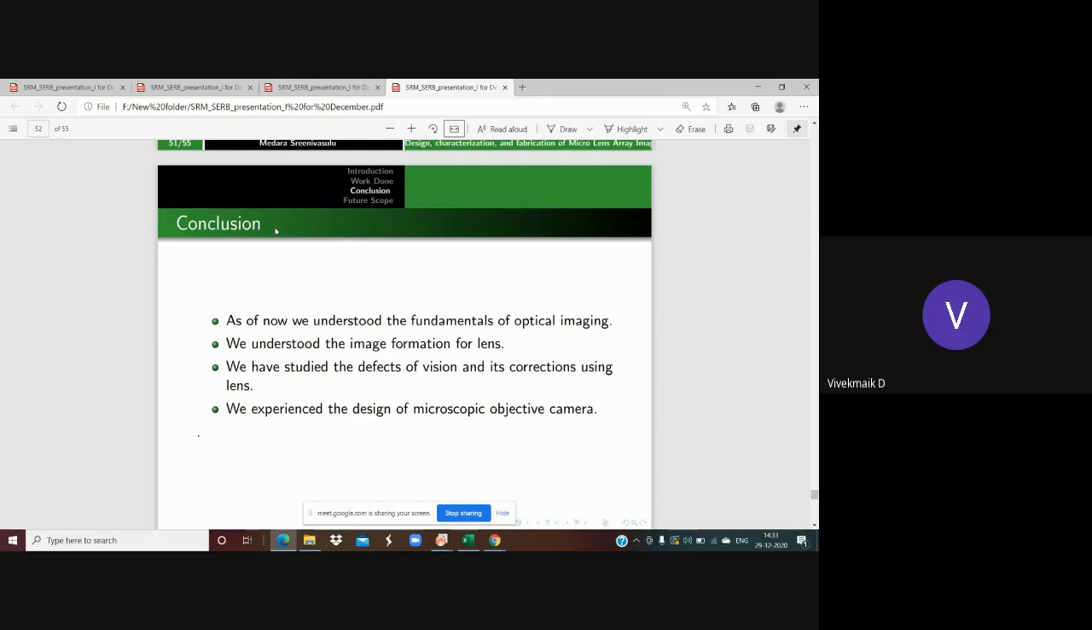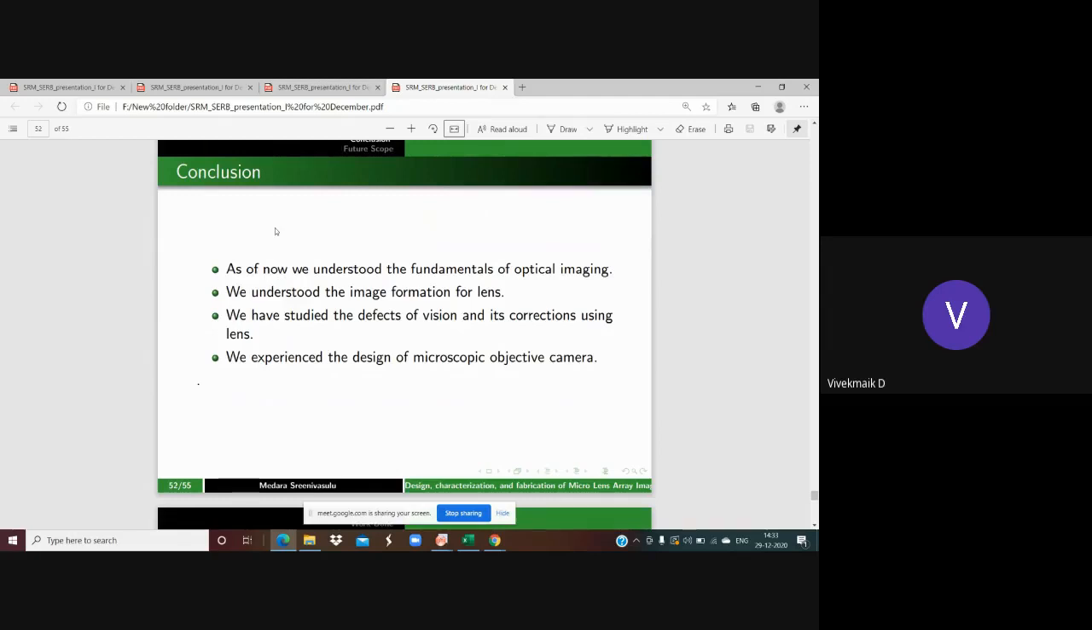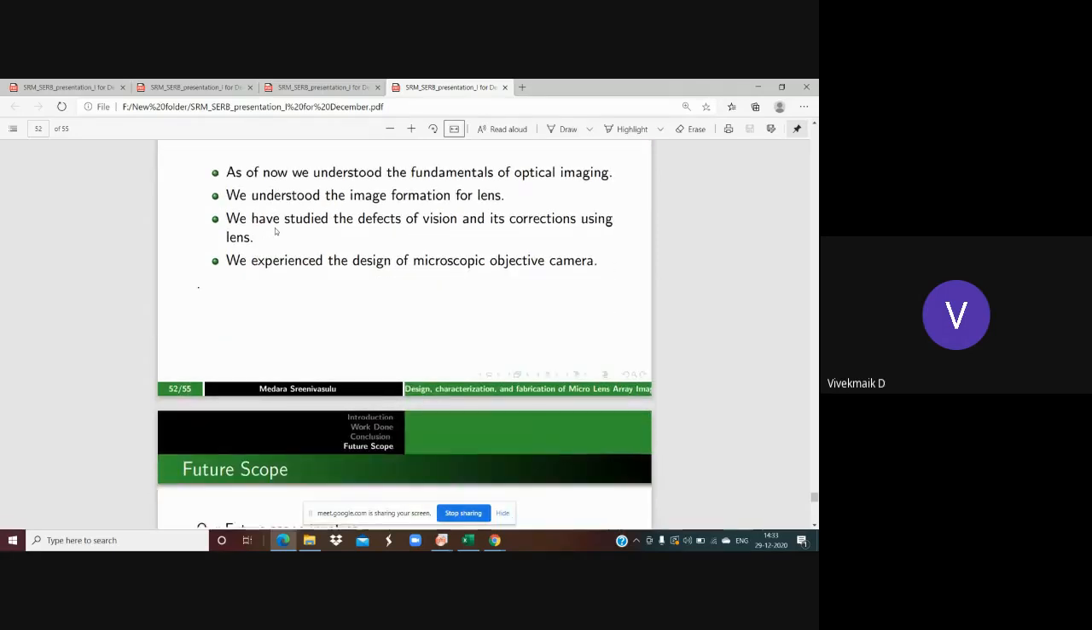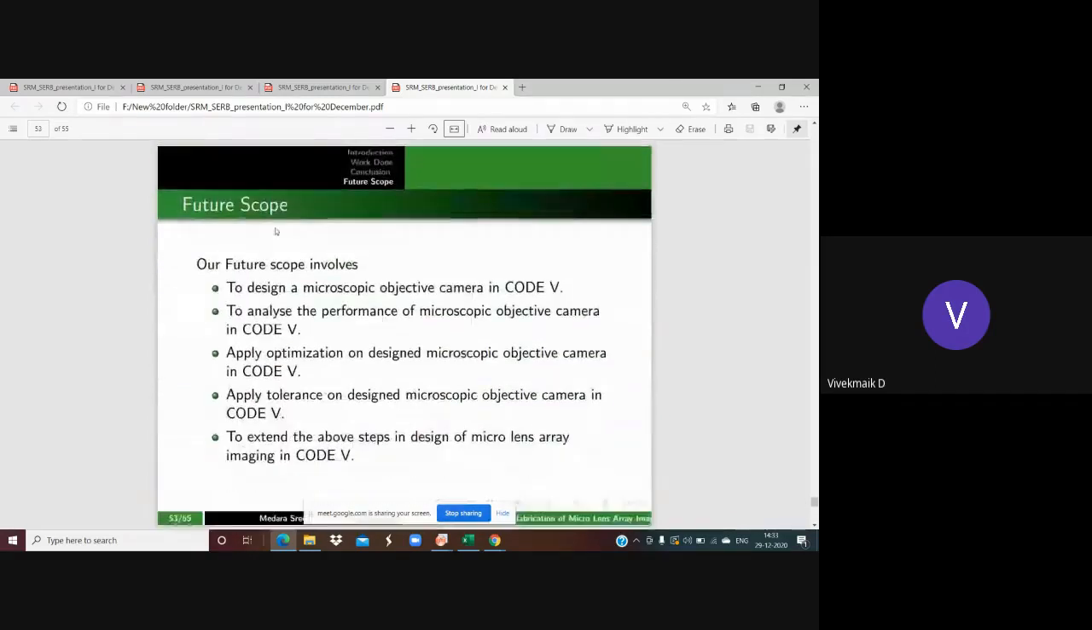And second, we understood the formation of images for the lens, rule 1, rule 2, and rule 3, and how the image is formed in different cases. Third, we studied the defects of vision, and how the convex and concave lenses are used for correcting the defects in the image. And fourth, we experienced the design of the microscopic objective camera.